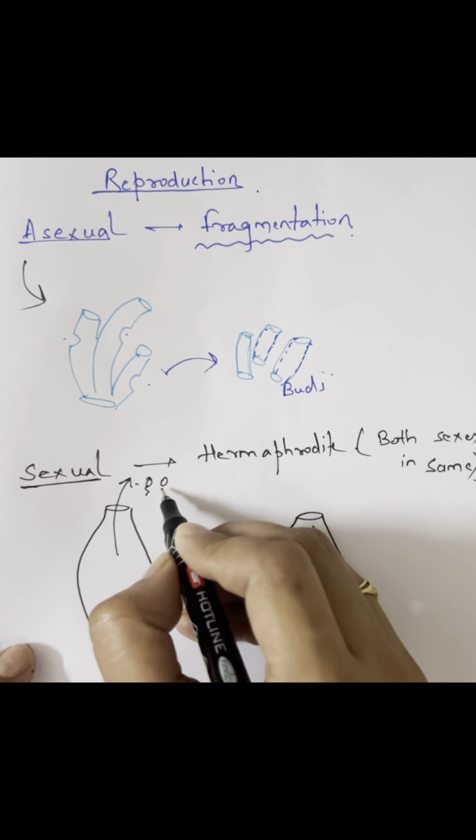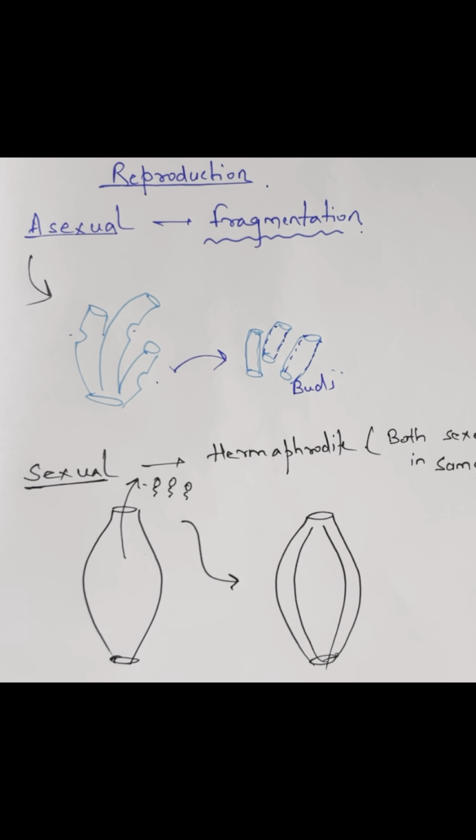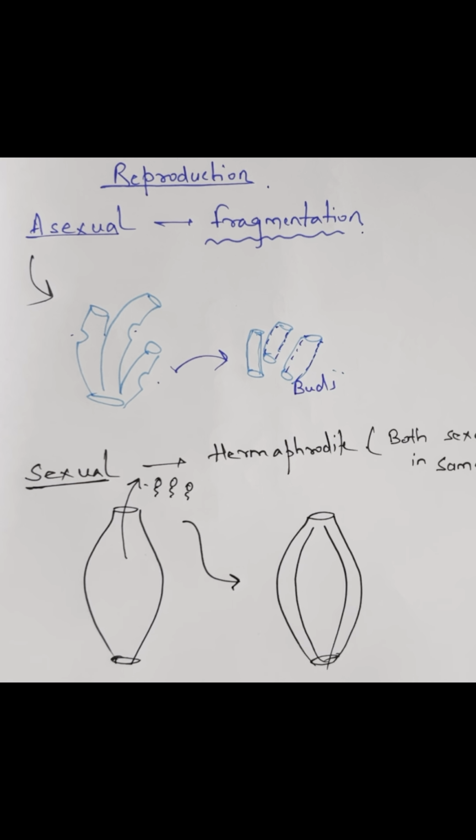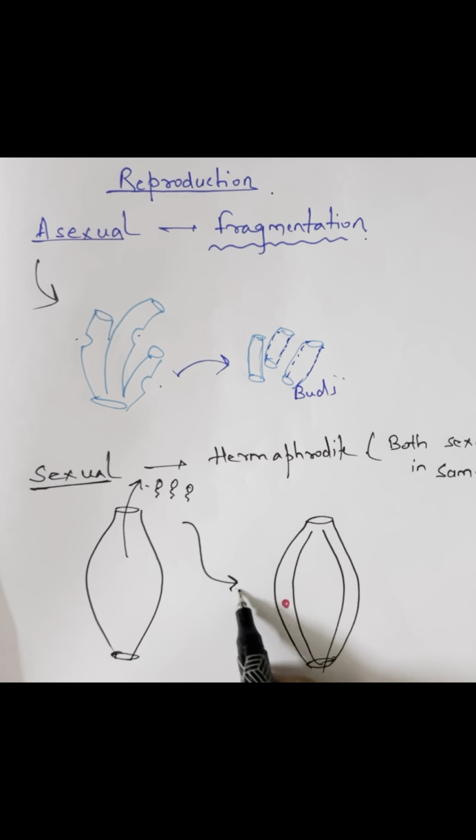So there are the sperms. This particular sponge will release sperms via osculum. These sperms are going to enter a different sponge and fertilize the egg of that sponge and form a larva.